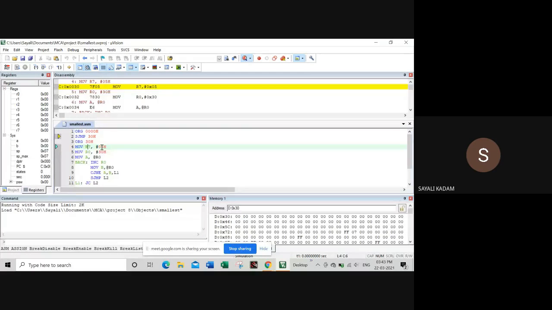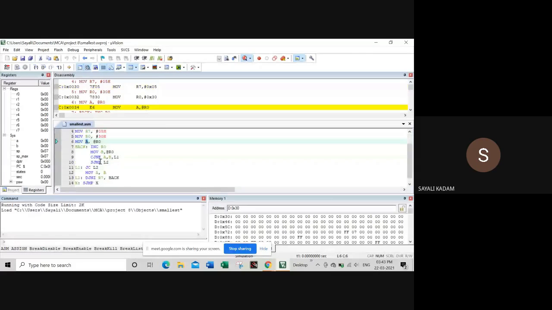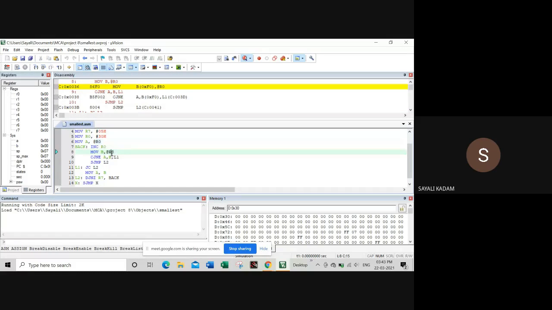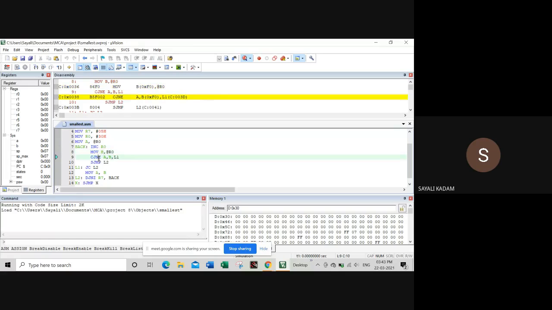R7 is the counter for that. Then R0 will first point to our memory location 30H, and we will store the value in accumulator. Then this is the loop. R0 will increment, now R0 will point at memory location 31, and then we will move the content into B register. Then we will compare these two, A and B.